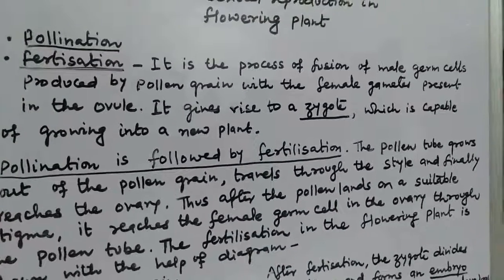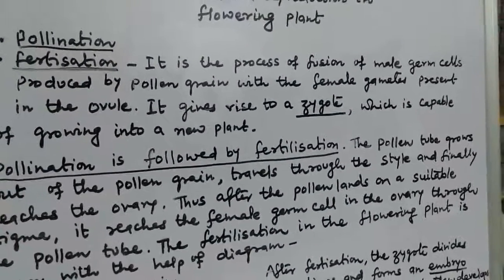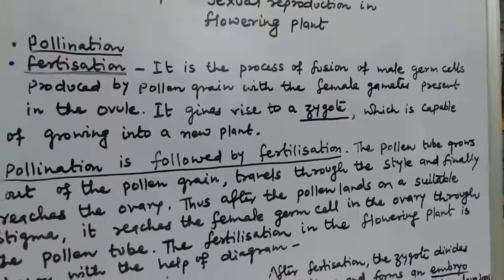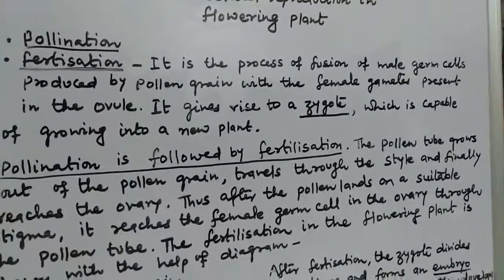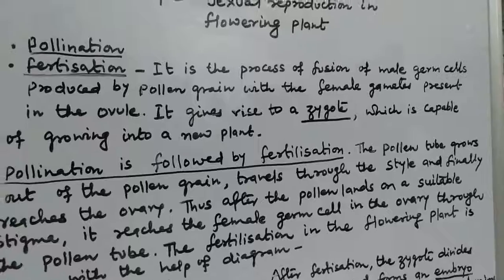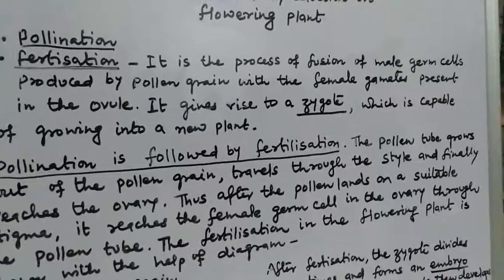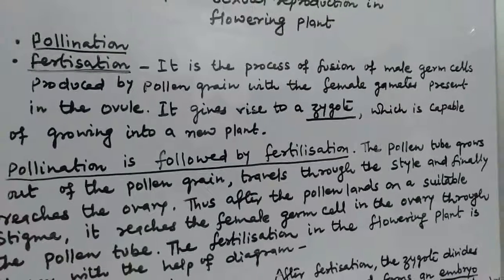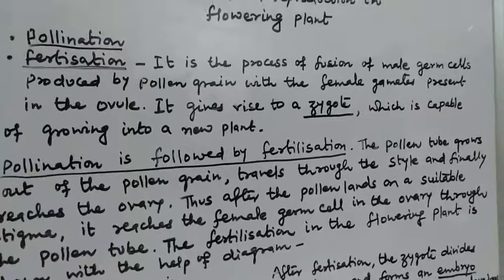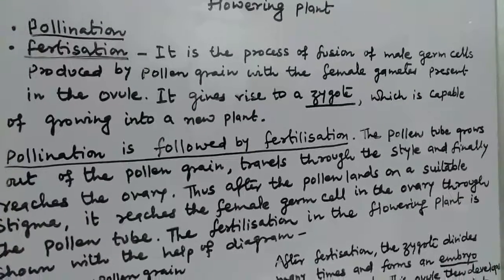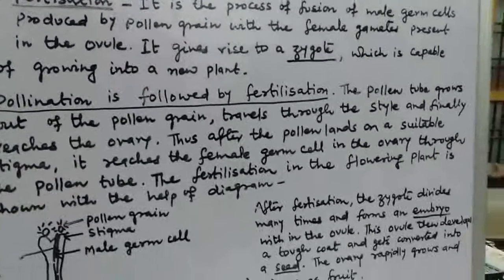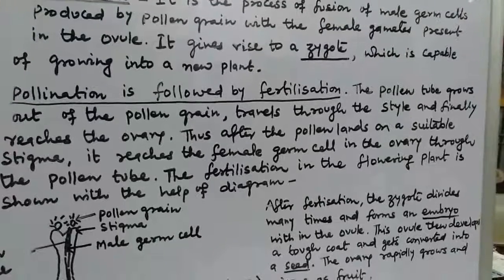Fertilization in flowering plants. It is the process of fusion of male germ cells produced by the pollen grain with the female gametes present in the ovule. It gives rise to a zygote. It means the product of fertilization is the zygote, which is capable of growing into a new plant. Pollination is followed by fertilization.